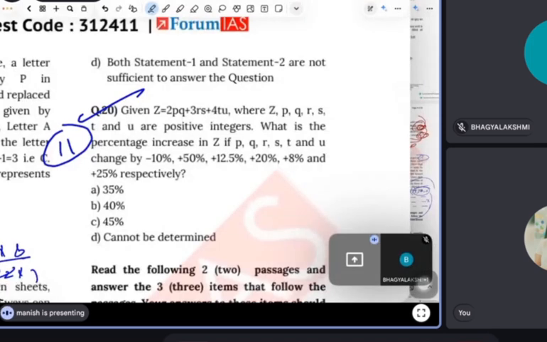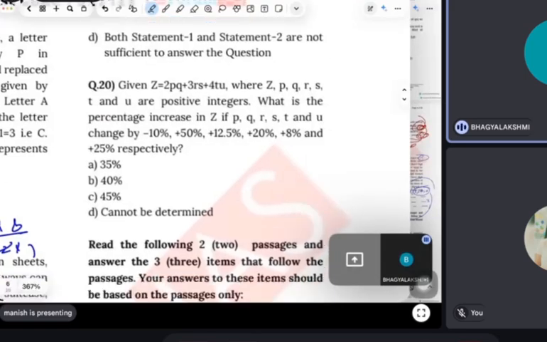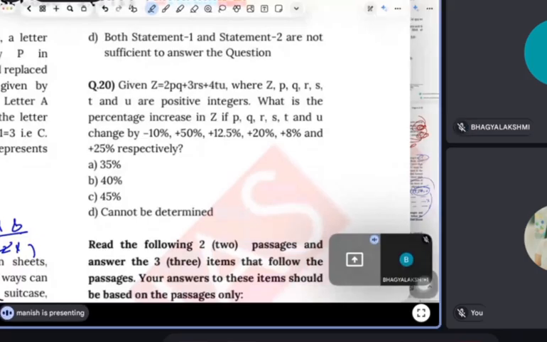Read this question, Bhagya. Given Z is equal to PQ plus 3RS plus 4TU, where PQ, RS, TU are positive integers. What is the percentage increase in Z if PQ, RS, TU change by minus 10%, plus 12.5% and plus 25% respectively? See, guys, here some people will think that they have not given any values, so how can I find the answer? Guys, we do not have to find the exact values here.